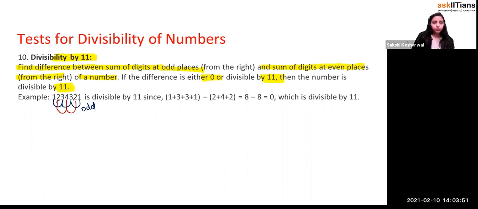Yeah, so what you have to do is just add the blue color ones. So the blue color ones will be what? 1 plus 3 plus 3 will be equal to what, beta? 8. And then you just add 2 plus 4 plus 4, which is what? 8. So it is divisible by what? 11. Let's do one more example.